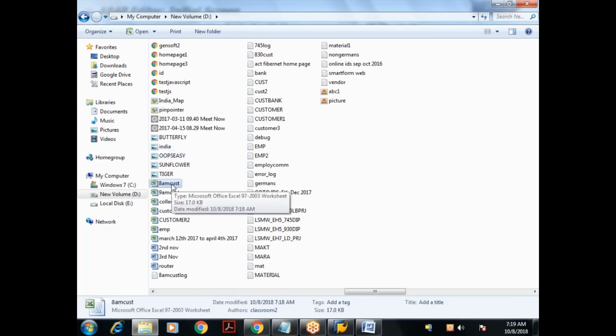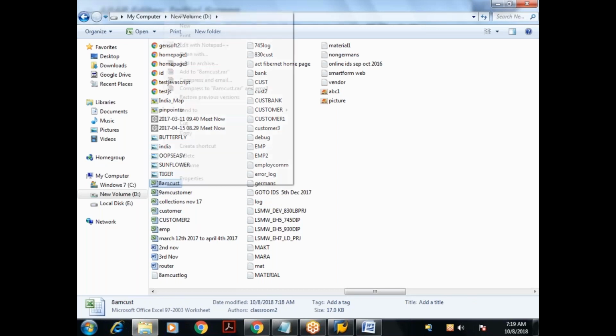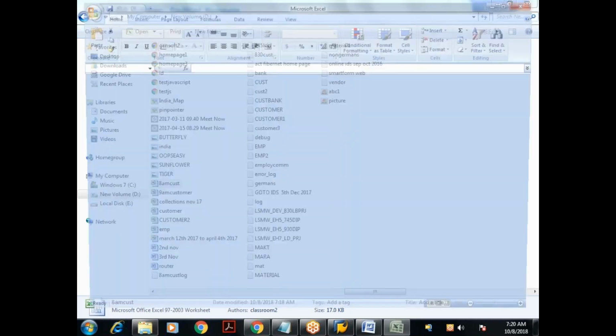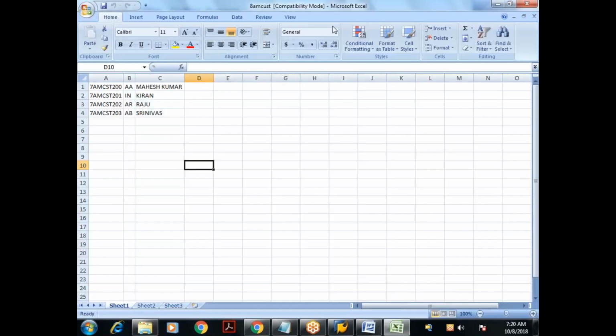What is the file name? Assume that the file name is 8amcus.xls. It's an Excel file. If I double click on this file, this is the data available. Customer data is available, and assume this is customer number, this is customer country, and this is customer name.